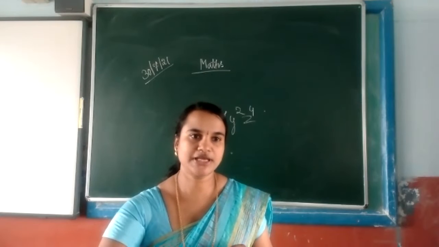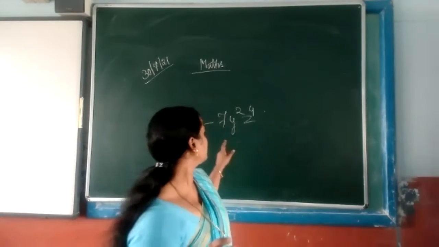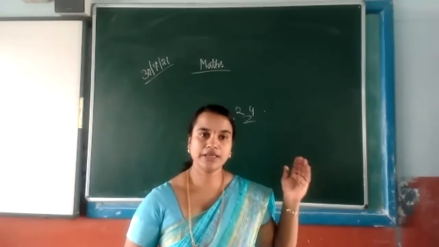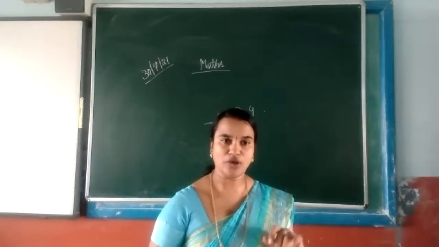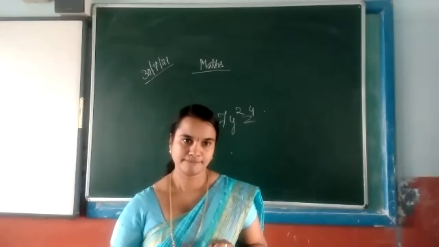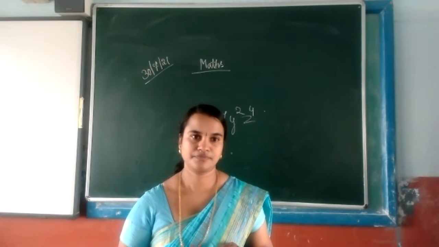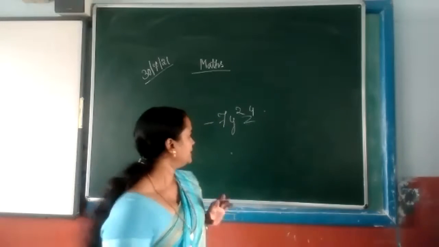Yes, ma'am. Minus 7y square z to the power 4. Which is the numerical coefficient and which is the literal coefficient? Ma'am, the numerical coefficient is -7 and the literal is y square and z to the power 4. Yes, very good.